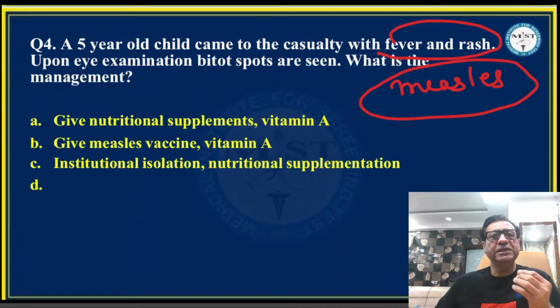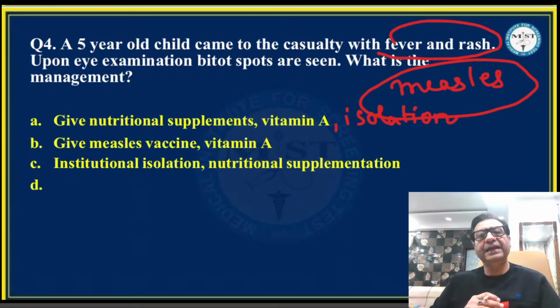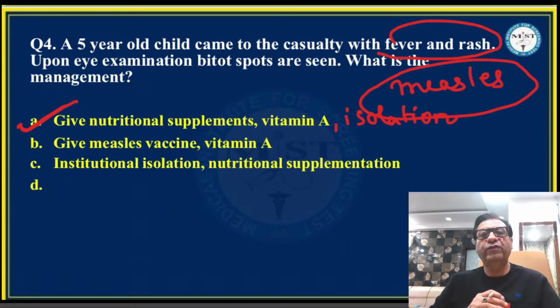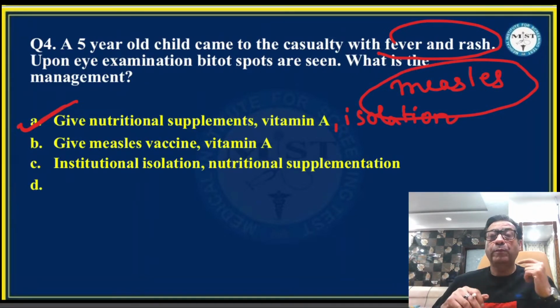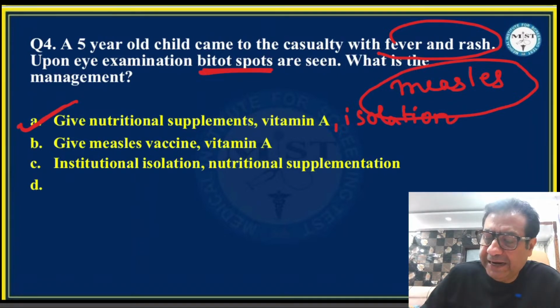Obviously, in a child with measles, you have to isolate the child. So isolation is very important. Now, if isolation was also mentioned in the options as students were telling, then it is very good. So isolation, good nutritional supplementation, and vitamin A administration should be the best strategy to treat this child, because this child most likely has measles infection. Now, because the child has Bitot spots also, this indicates that there is a vitamin A deficiency in the child.